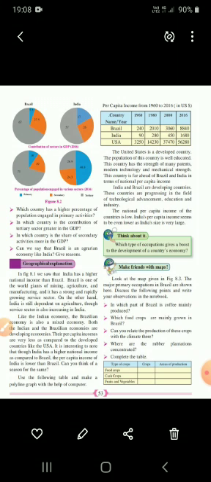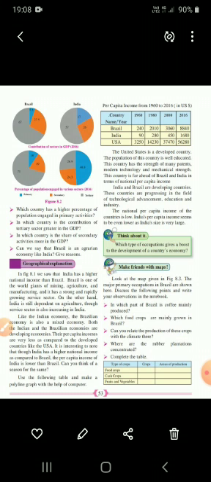Understood? So it is very clear that if the country is developed, then the percentage of population depending upon the tertiary sector is higher. They are getting more income. Understood? So this is the reason that Brazil and India are developing economies, and rather the United States is a developed country. Understood? So this is the reason behind this.